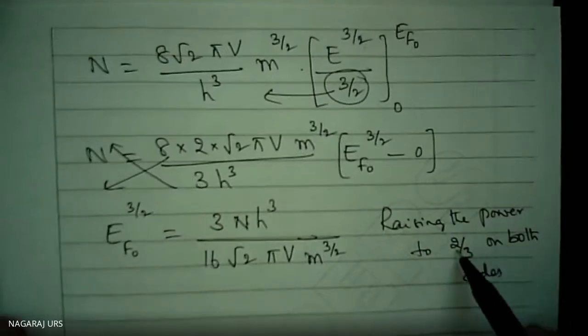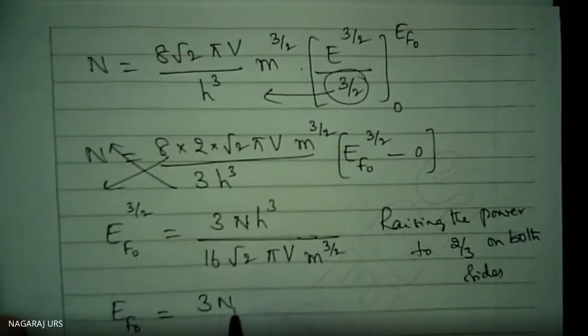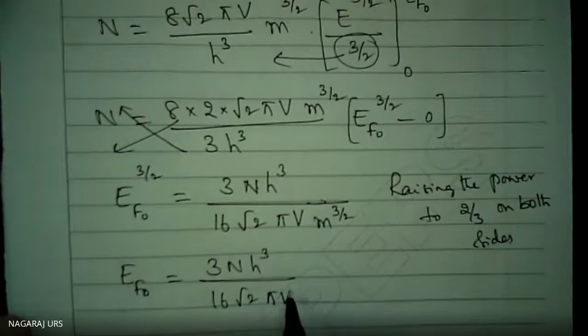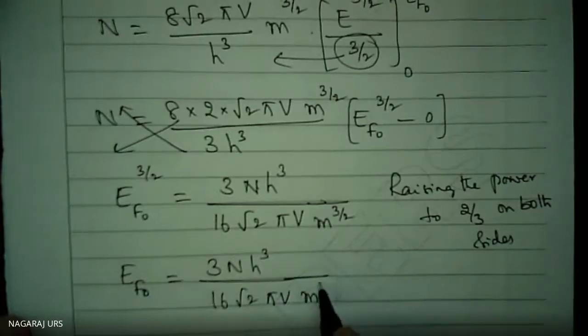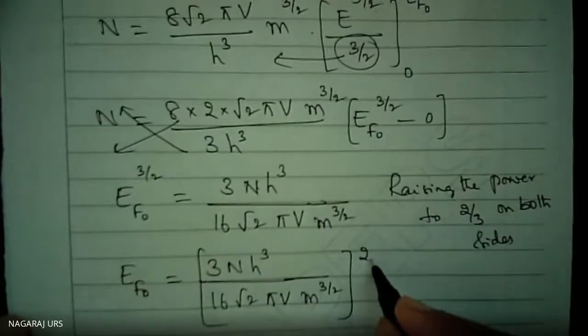As you are raising the power to 2 by 3 here, this will be equal to EF naught, 3 N h cube divided by 16 root 2 pi V m to the power 3 by 2, whole raised to the power 2 by 3.